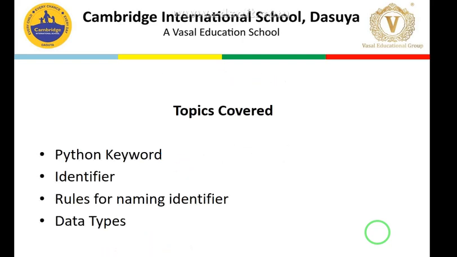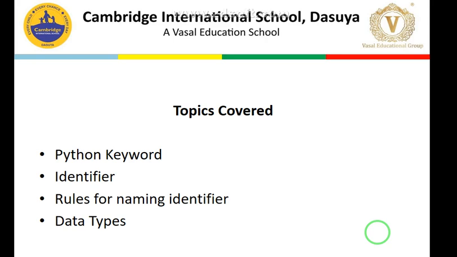Students, we discussed what the basics in Python are, what a Python program is, and Python keywords. Keywords are the reserved words. We saw a list of keywords, also identifiers. What are the rules for naming identifiers? A variable or identifier must start with an alphabet and it should not contain any special characters other than the underscore. So this we covered under the rules for naming identifiers.